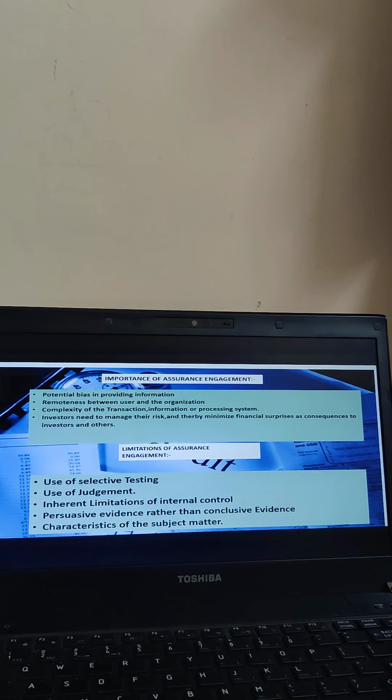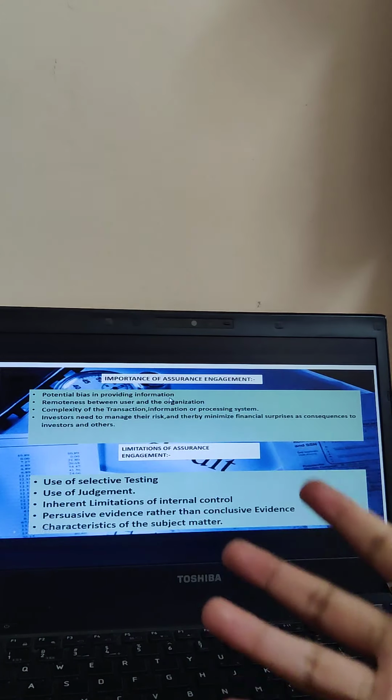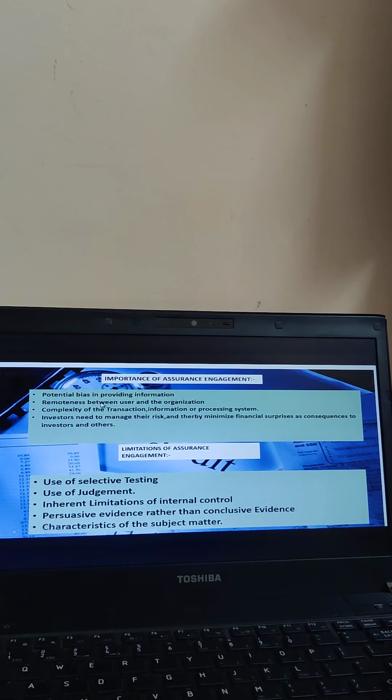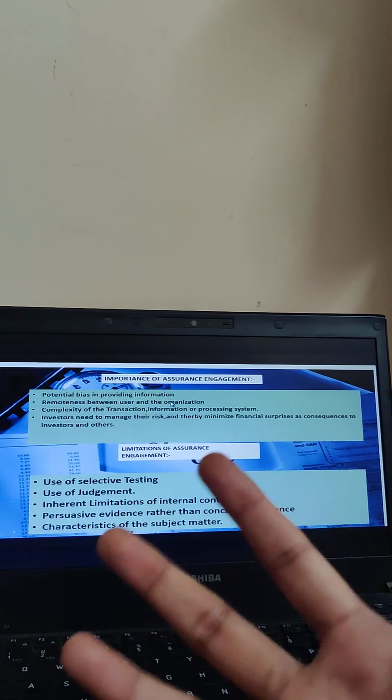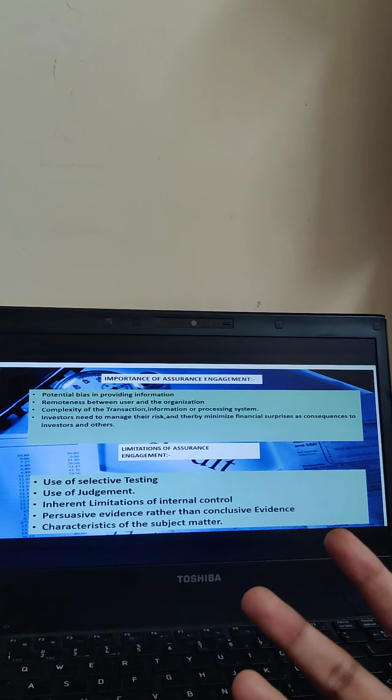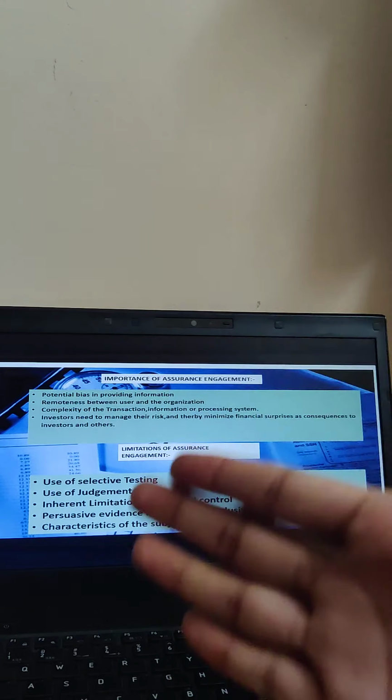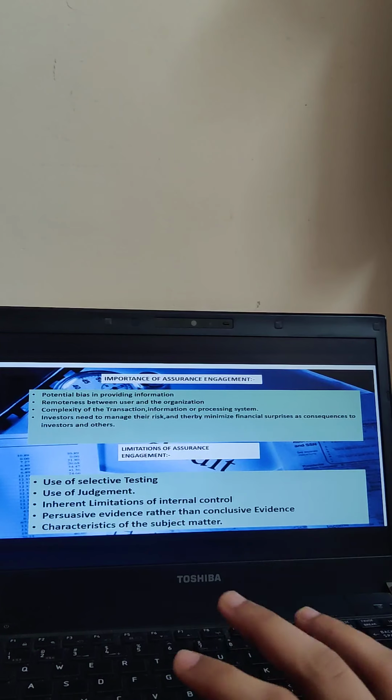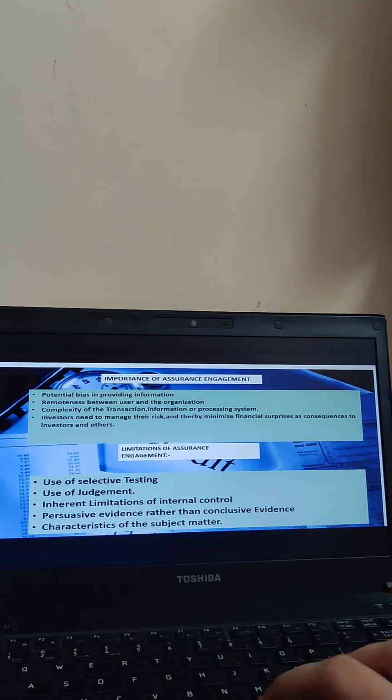Now, what is the importance of assurance engagement? Why is assurance engagement so important? Firstly, because of potential bias in providing information, and it is the most appropriate way of providing information. Then remoteness between user and organization. It acts as a medium between the user and the organization, and it tries to break down whatever barriers are there between them.